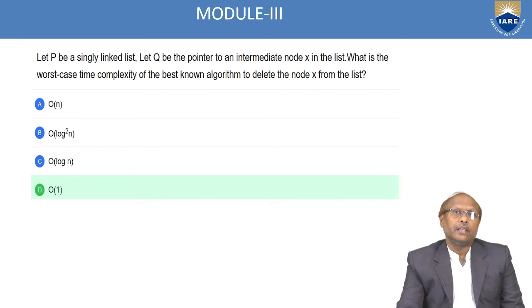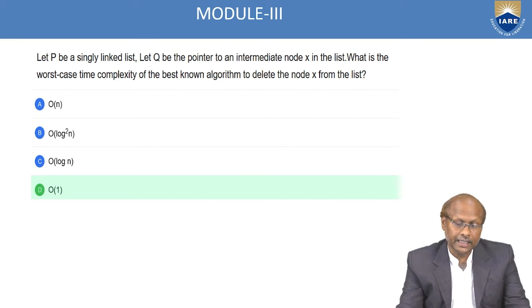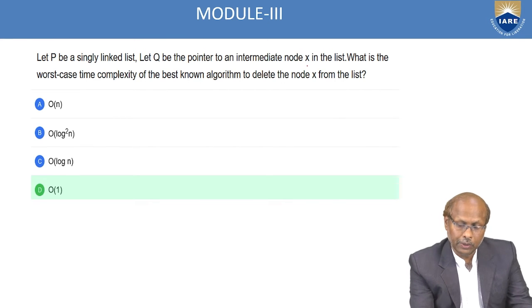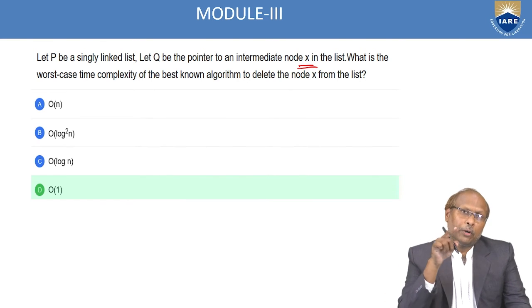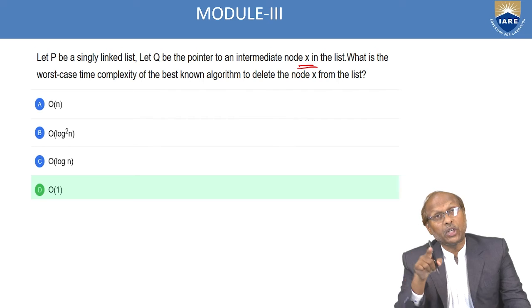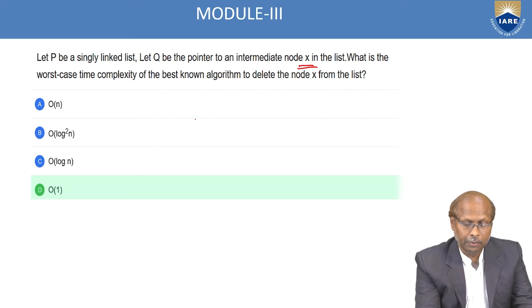Next question. Let P be a single linked list. Let Q be a pointer to intermediate node X. So that means you are having a linked list, and that linked list is pointed by a pointer P. And there is another pointer Q which is pointing to node X. That means you are having